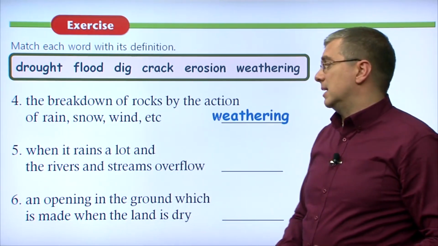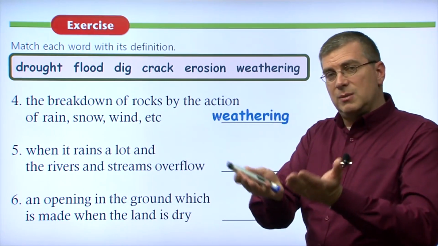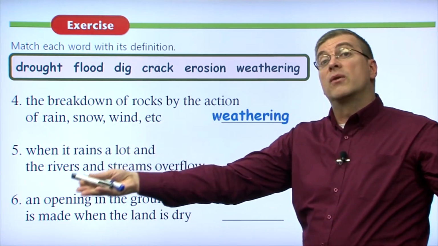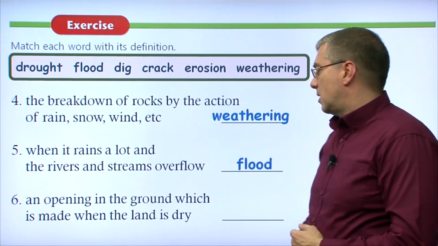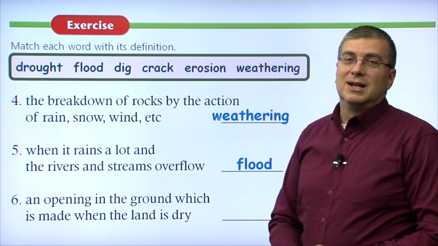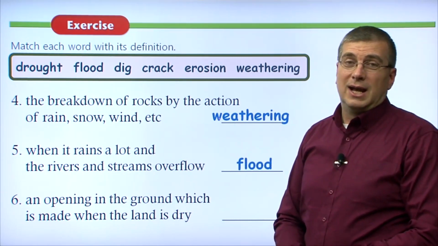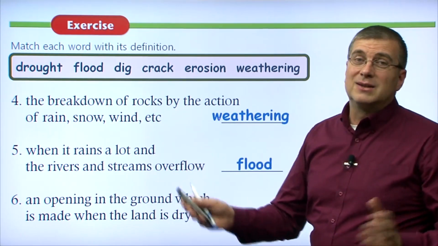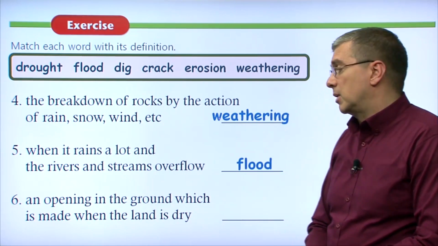Okay, number 5, when it rains a lot. Really a lot of rain. So much rain that all that water fills up the rivers and the streams, and those rivers and streams overflow. And water is everywhere. What do we call that? We call that, of course, a flood. Unfortunately, that happens a lot of times in areas where there are rivers. If your city or town has a river running through it or by it, you might experience floods from time to time, especially in the summertime.